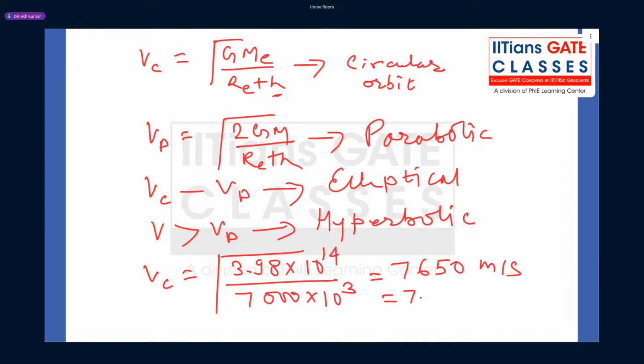So that means if at that altitude your object is in circular orbit, velocity should be 7.650 kilometer per second. But the given velocity of the object is how much? It is 9 kilometer per second. So that means the orbit is not circular. Now, if you want to find V parabolic, V parabolic is always square root of 2 times V circular. And from here, what will V parabolic come to?